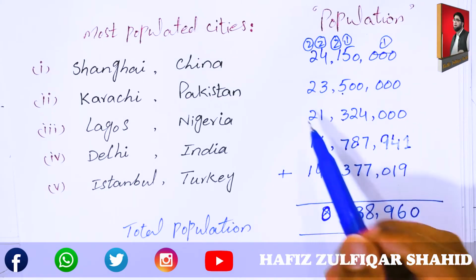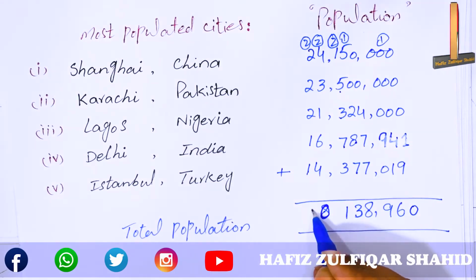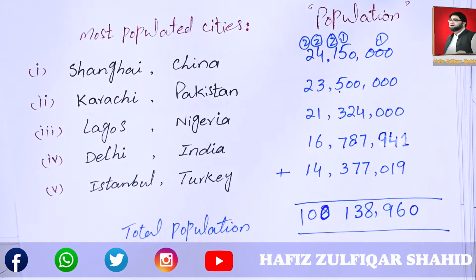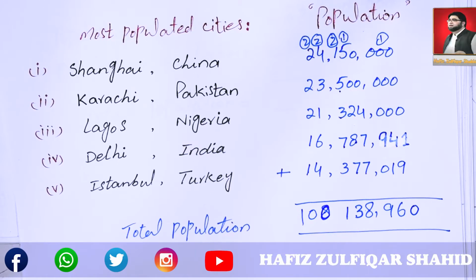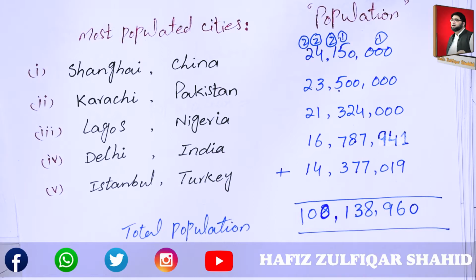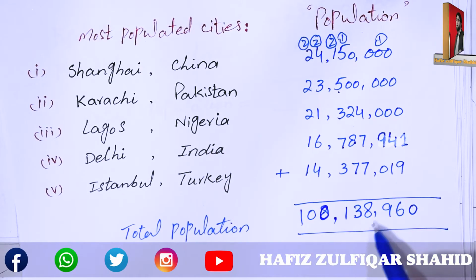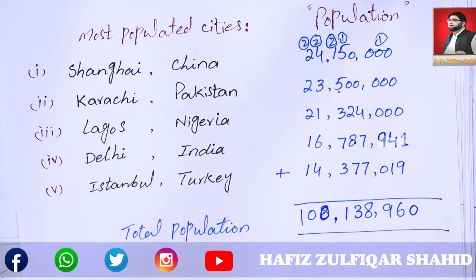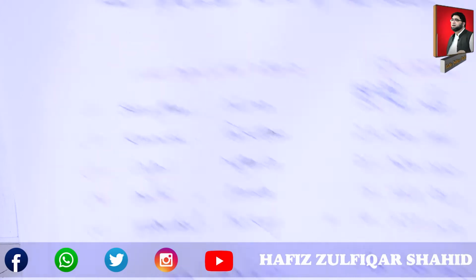Now add all these digits. 10. The total population of 5 most populated cities is 100,138,960.